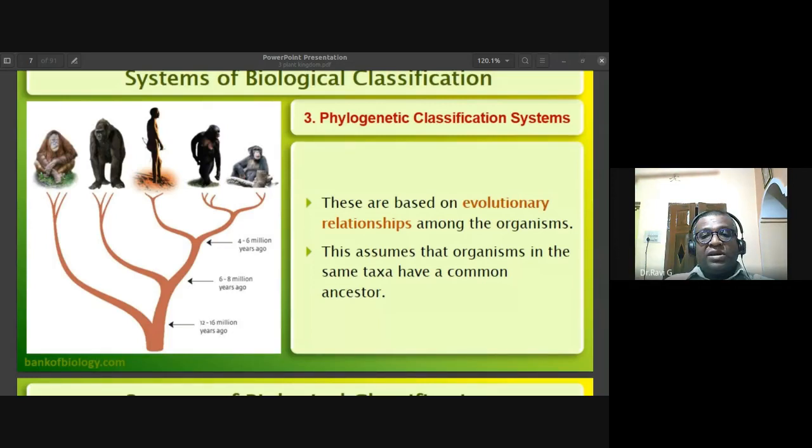So the phylogenetic classification system is the most accepted type of classification system since they are based on evolutionary relationship among the organisms. And this phylogenetic system also considers that organisms in the same taxa might have evolved from a common ancestor. One example for phylogenetic classification system is the Engler and Prandtl system of classification.